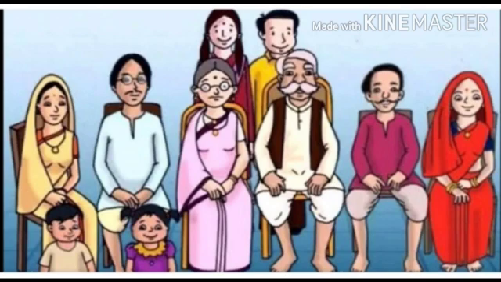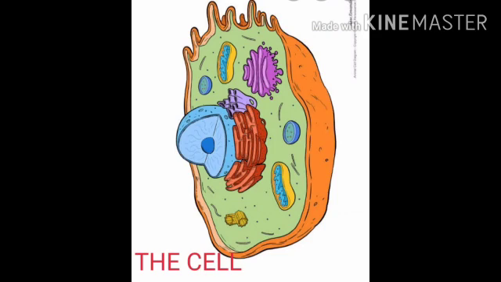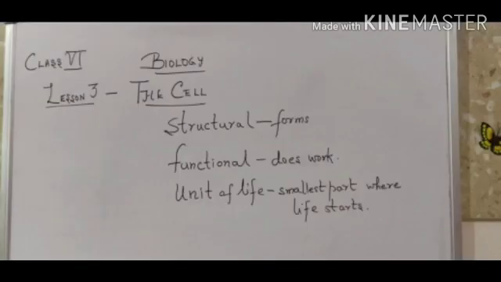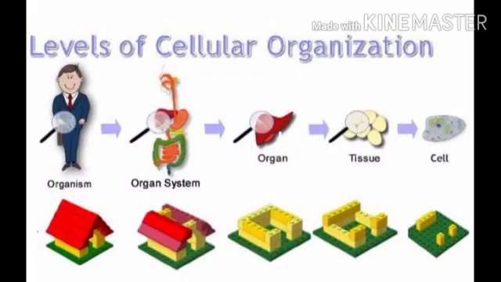Same way, the cell is the structural and functional unit of life. It forms the structure of our whole body. Every part of our body is made up of cells, and every cell has a specific function. Cells turn into tissues, carrying out specific functions, like meristematic tissue in plants, which helps the plant to grow.